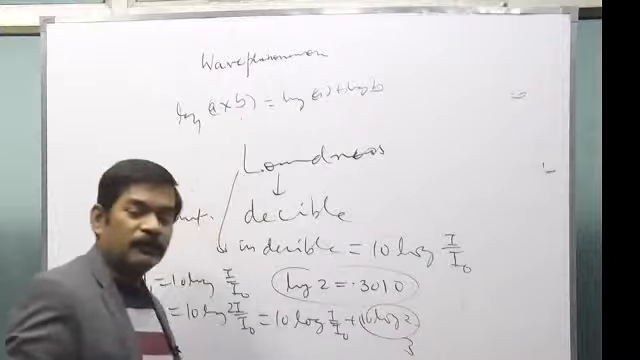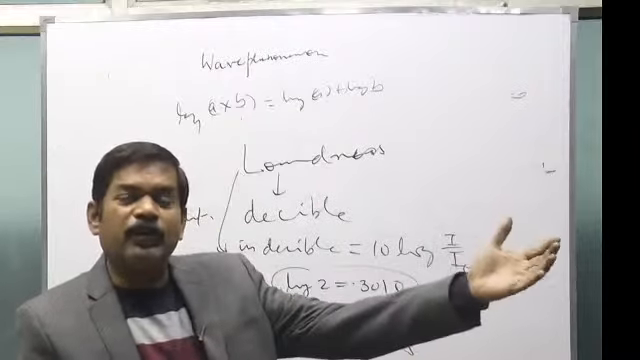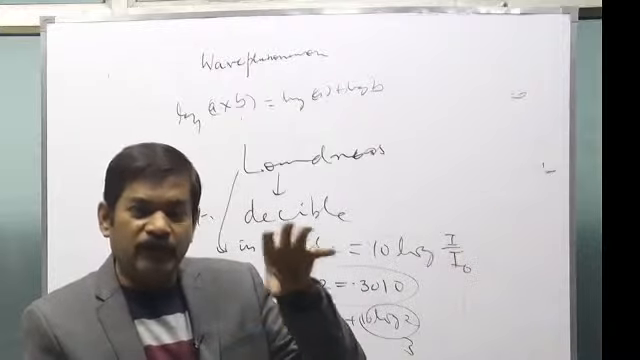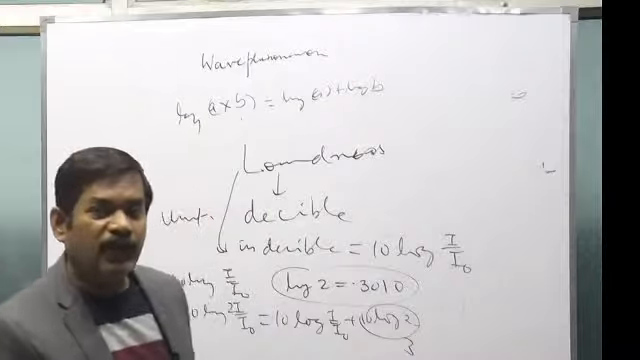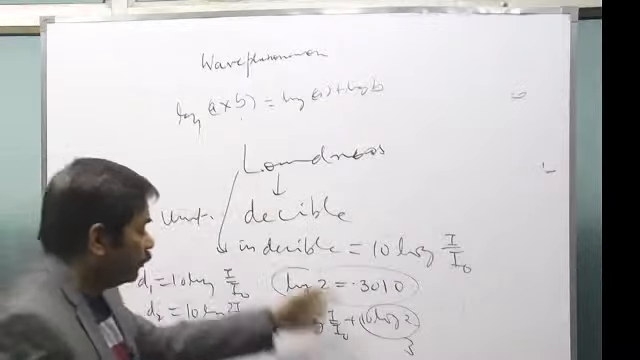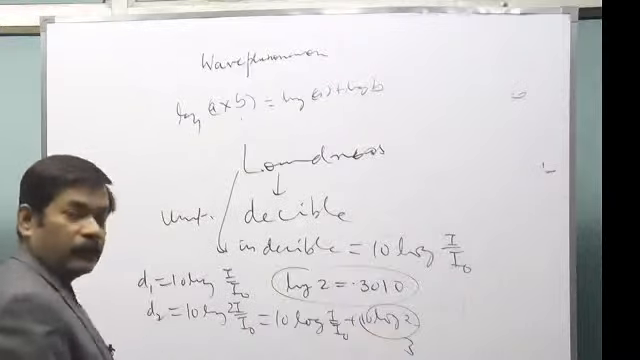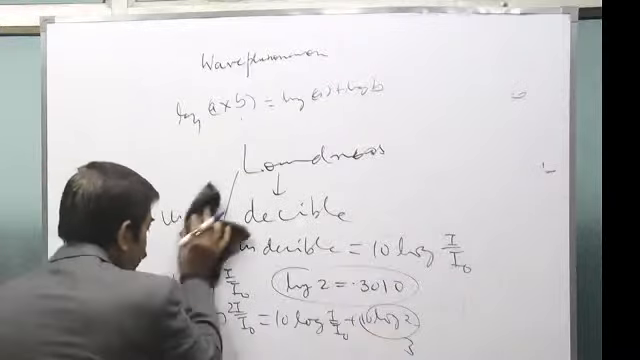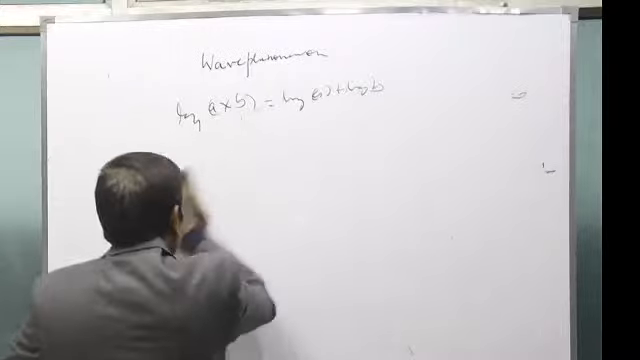Because log 2 is 0.3010, this will become equal to 3. That means if the intensity of one sound is 2 times bigger than the other, the difference in their loudness will be what? 3 decibels. There will be a difference of 3 decibels. Is that clear? Now see, we have another term that is called pitch.